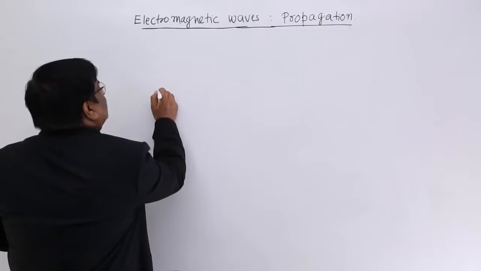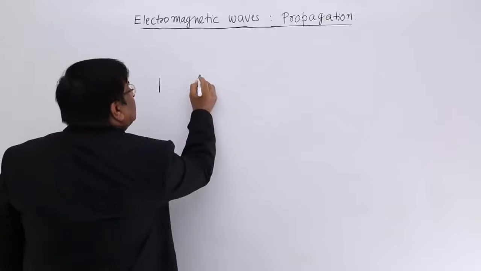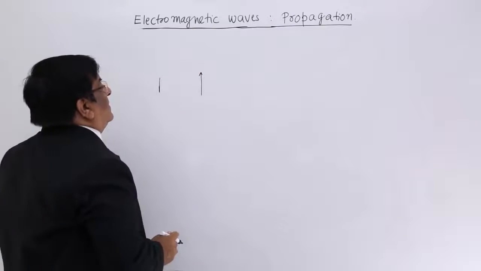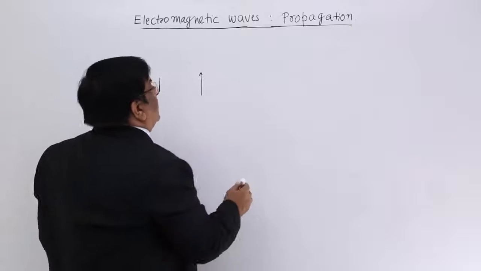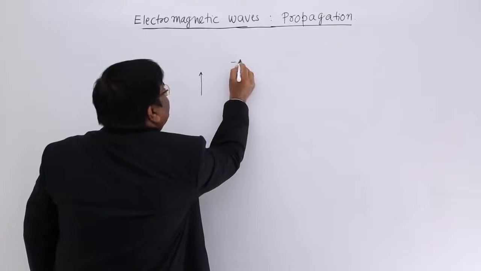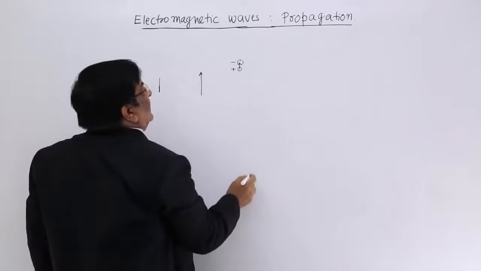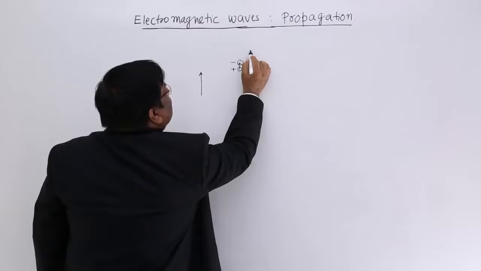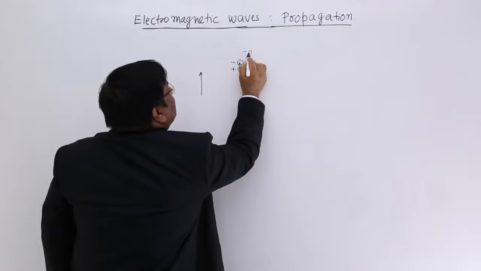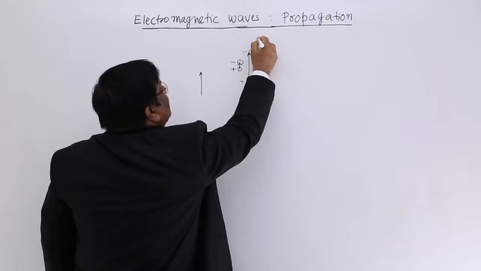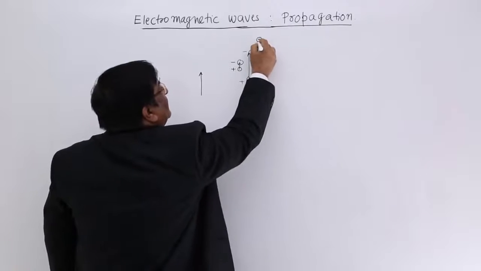If there is a charge which accelerates, oscillates here, then it will create a field. What is its nature? You see, if there is a negative charge and a positive charge, here is the electric field, plus to minus. If they are oscillating, the second stage is here, and this is minus, this is plus, and this is the electric field. Then this is minus and this is plus, then this is the electric field.